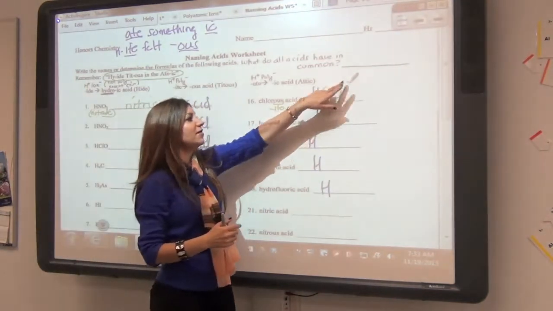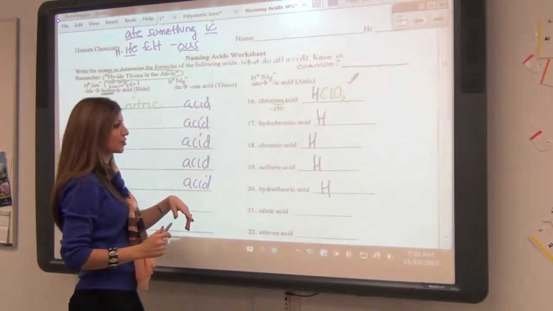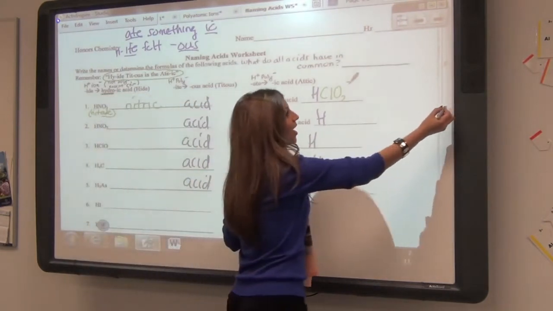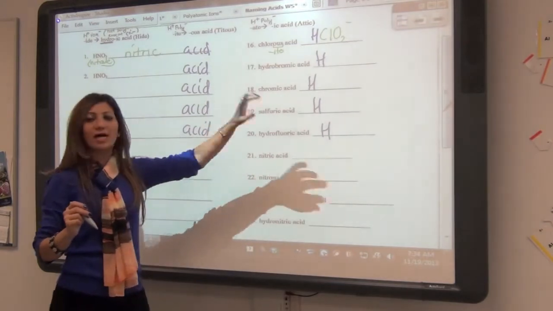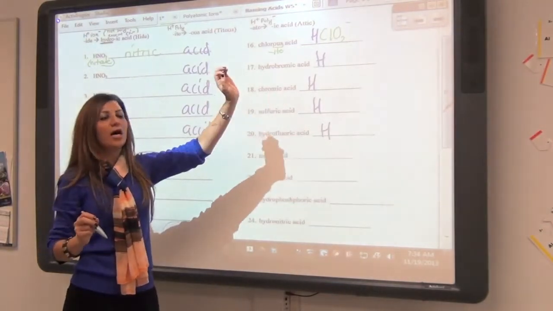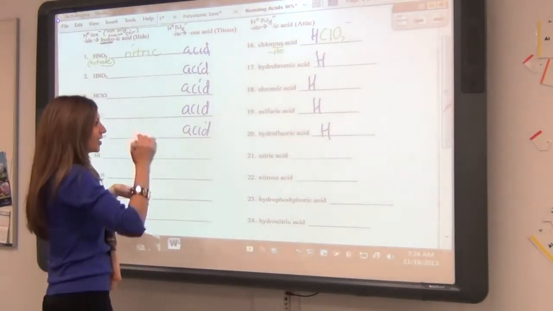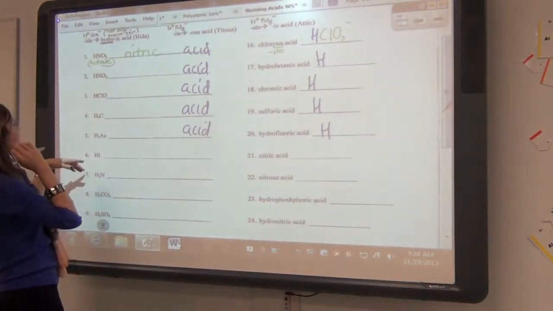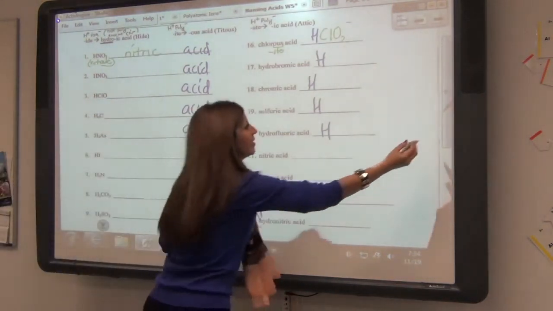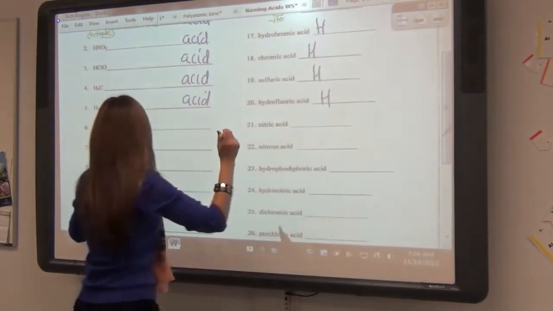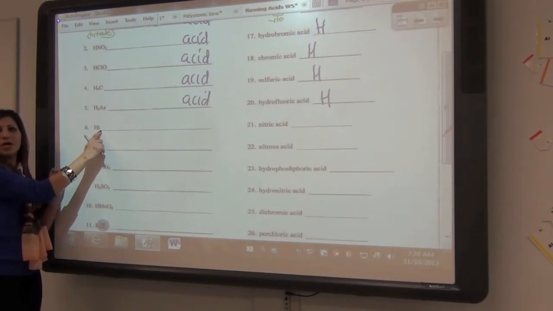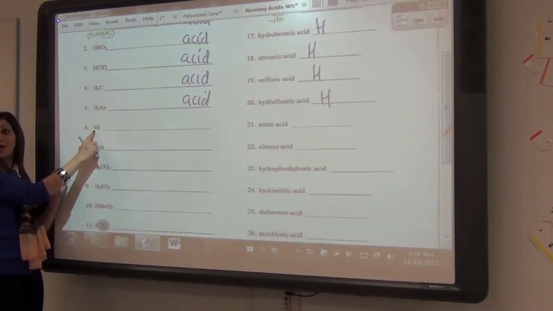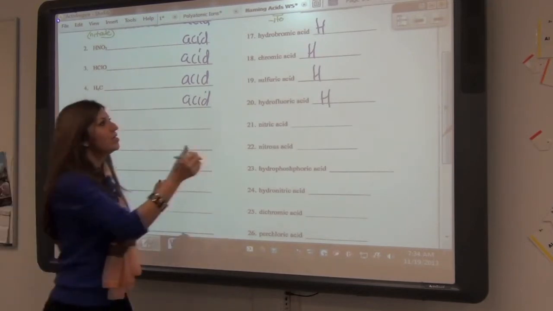If it's a -2, then you'd put a 2 after the H. Okay. And then keep in mind that if you have hydro, the only time you have hydro is if there's only the anion. The non-metal anion is an element, not a polyatomic ion. So for example, if you see something like this one right here, it's just H with I. What would you call this one? Hydroiodic acid. Nice. Perfect.